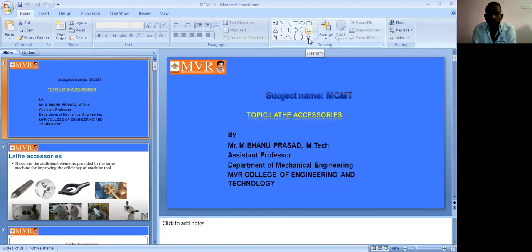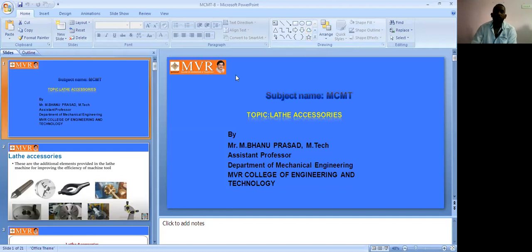In our previous lecture, we discussed lathe axes in work holding devices. That we have completed. From today's class onwards, in lathe axes, we will discuss tool holding devices.